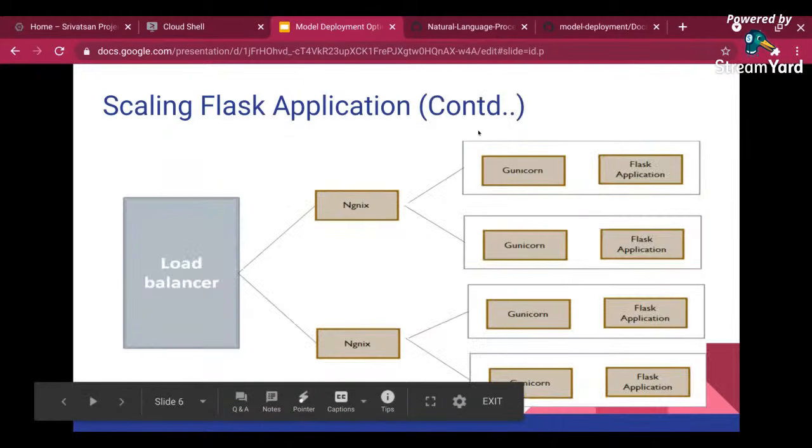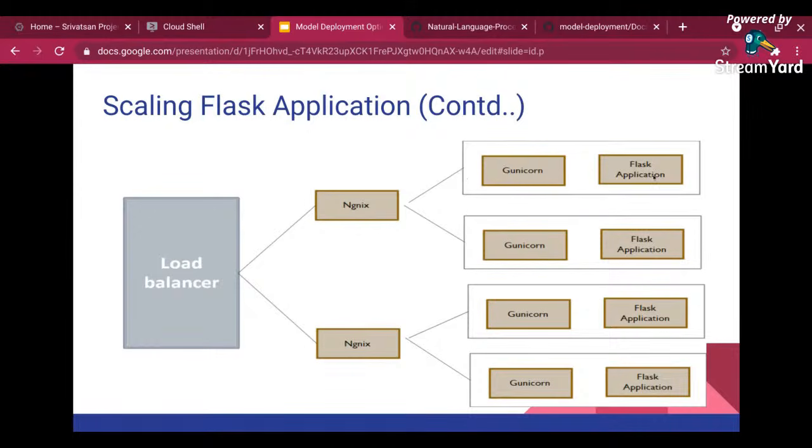Now, this is how your typical deployment pattern will look, right? You have your Flask application, you have GUnicorn. If you're running on a virtual machine, and say you want to do all the load balancing and scaling, you can have your Flask application and GUnicorn running in one VM. And if you want to make sure it's fail safe, you can run it in multiple VMs. Then how do you load balance between the first VM and the second VM? That's where you can have Nginx.